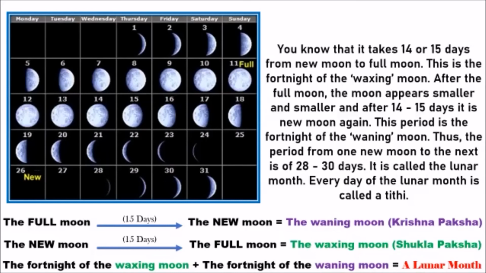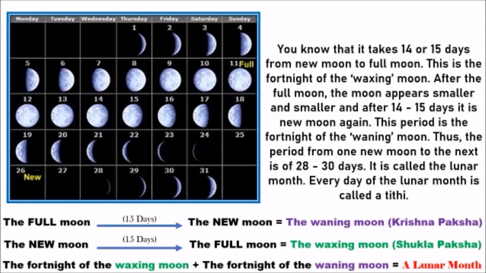That's called the waning moon. It means the moon disappears, gayab, gayab, gayab, it has disappeared. That's Krishna Paksha, they call it in Indian language. Now, the new moon, okay?